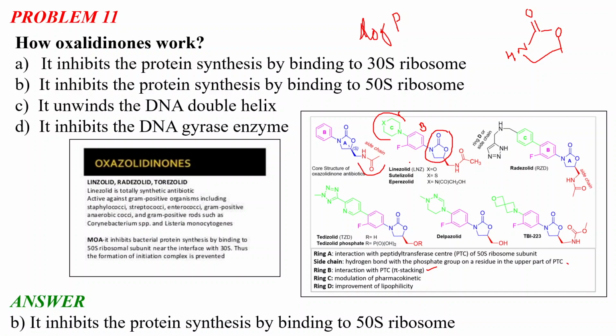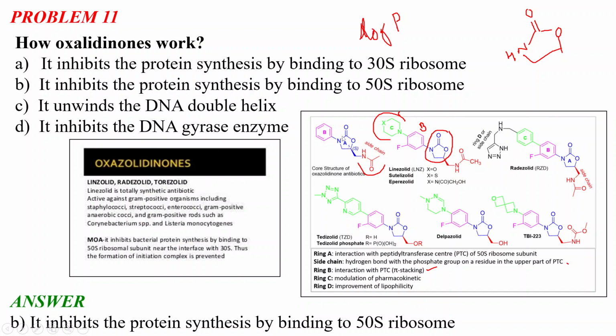Okay, so it is all about the oxazolidinones, and it is very important to remember the role of each and every side chain. Only remembering a few examples and the mechanism of action won't be enough for this molecule. You need to remember what the side chains are, what the rings involved here are.